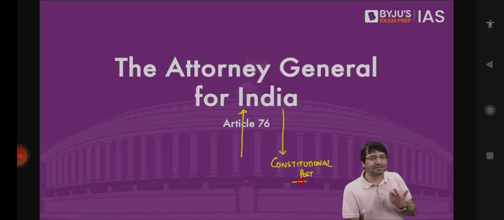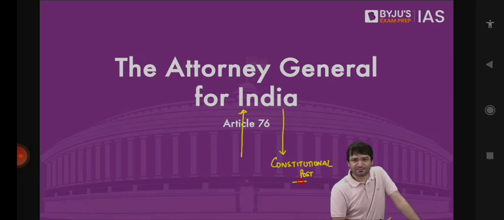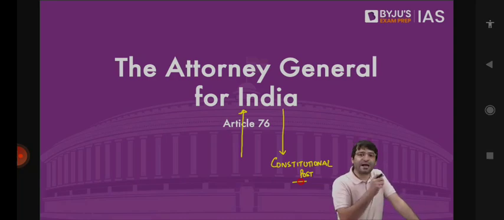But yes, there have been instances where a member of the opposition was given a cabinet status, a minister of cabinet status, but they were not given the power. For example, when P.V. Narasimha Rao was the Prime Minister, one member of the opposition, Dr. Subramaniam Swamy, was given a cabinet minister status, basically to negotiate with WTO. But it is not that you become a minister. It's just the status of cabinet minister is given.